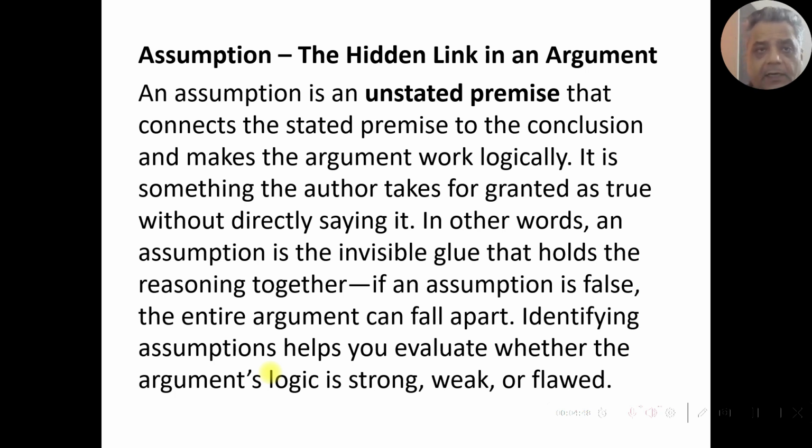Assumption: the hidden link in an argument. An assumption is an unstated premise that connects the stated premise to the conclusion and makes the argument work logically. It is something the author takes for granted as true without directly saying it. In other words, an assumption is the invisible glue that holds the reasoning together. If an assumption is false, the entire argument can fall apart. Identifying assumptions helps you evaluate whether the argument's logic is strong, weak, or flawed.